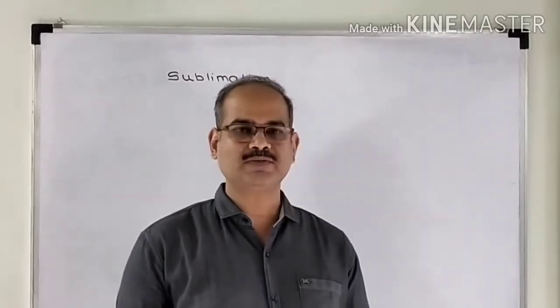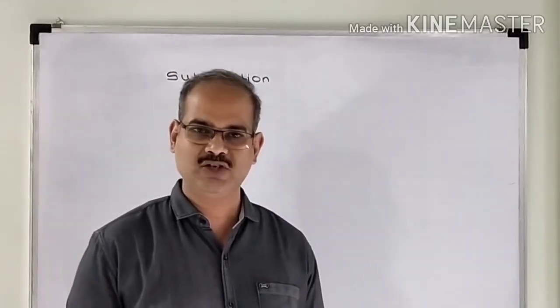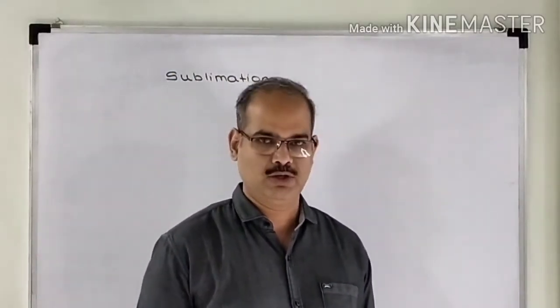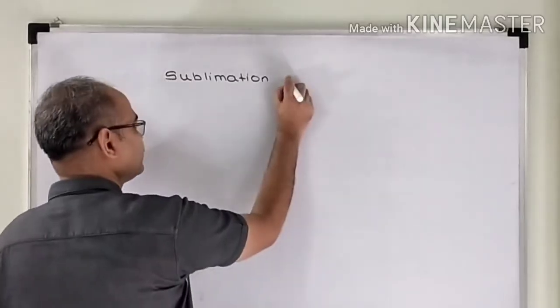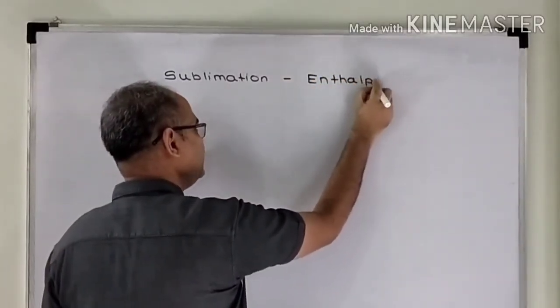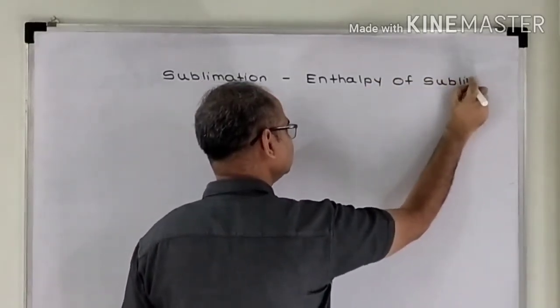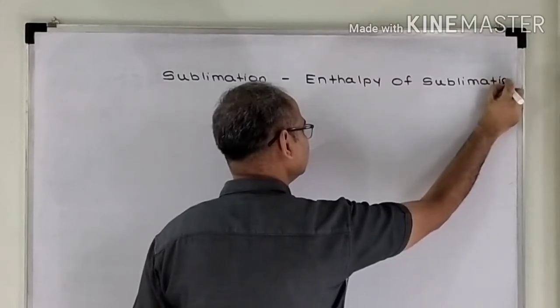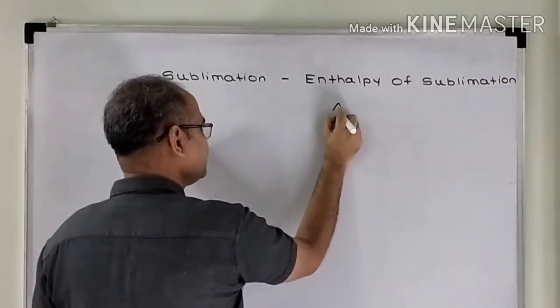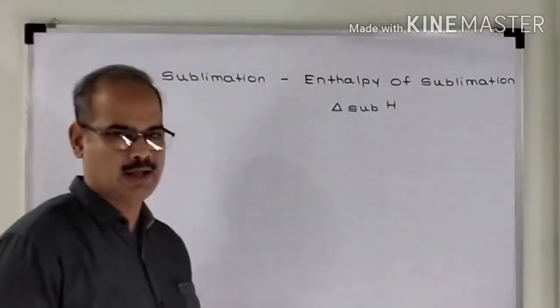When this process of sublimation is taking place, it is associated with some enthalpy change. This enthalpy change taking place during the process of sublimation will be called as enthalpy of sublimation. Enthalpy of sublimation is denoted as delta sublimation H.